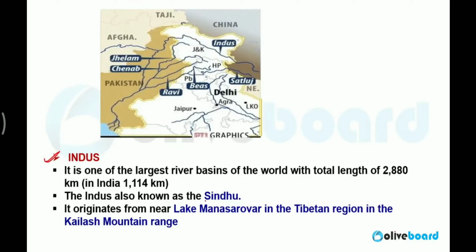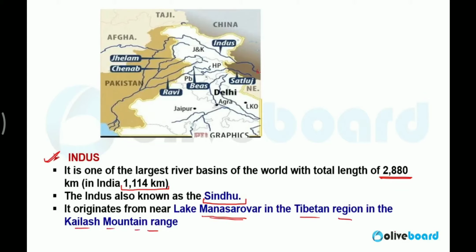Indus, which is also known as Sindhu, has a total length of approximately 2,880 km, but in India it is 1,114 km. The rest of the Indus river is in Pakistan. It is one of the largest rivers, having the largest river basin in Pakistan. It originated from Lake Mansarovar near the Tibet region in the Kailash mountain range in Himalaya.